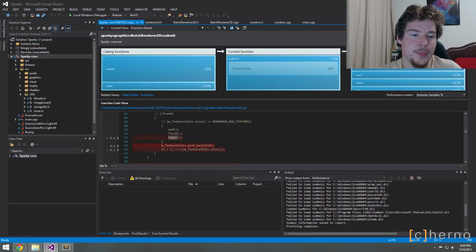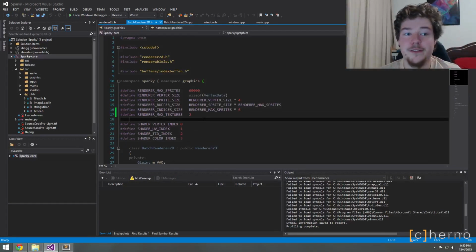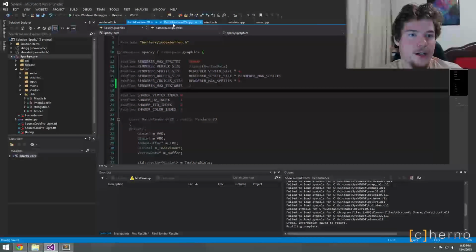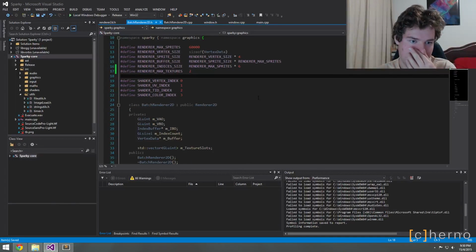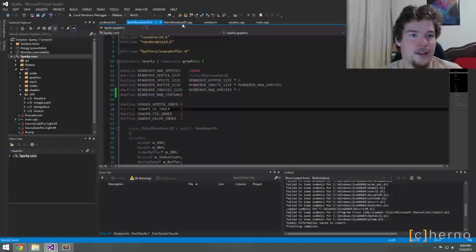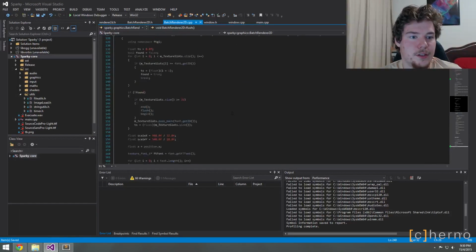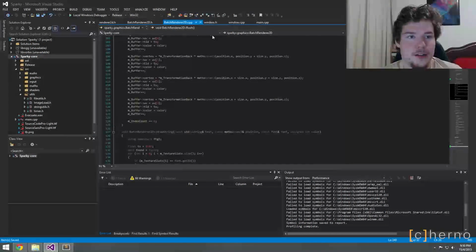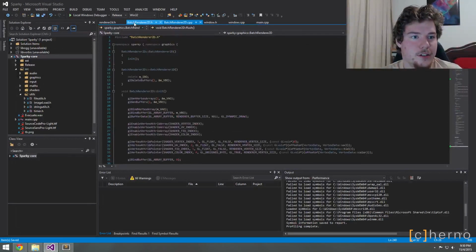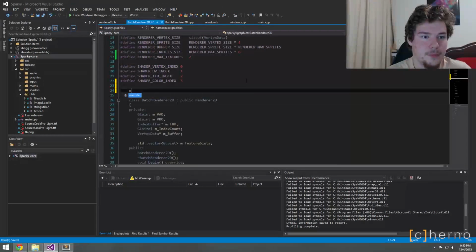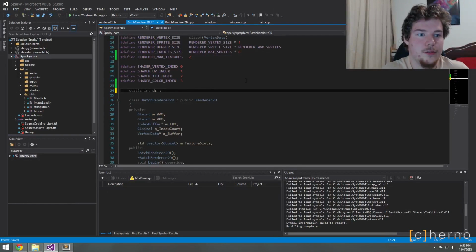So what we could do quickly, just for curiosity, is we could probably count the amount of draw calls that actually goes into this. Just to do this in a kind of dirty fashion, I'll make a static int DC, draw calls, equals 0.